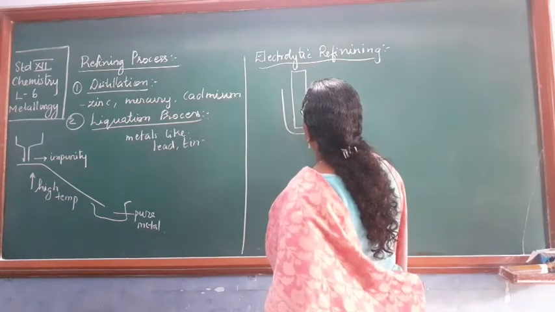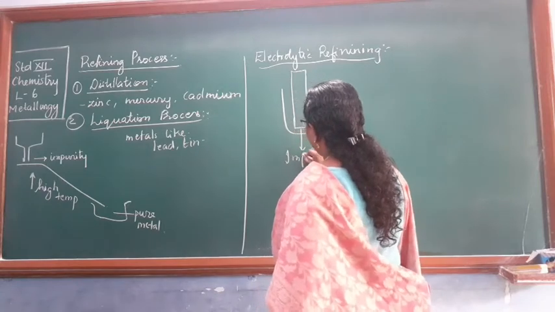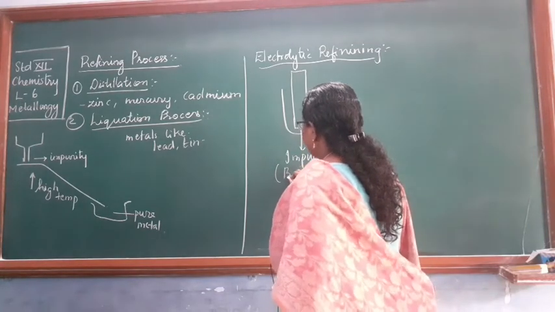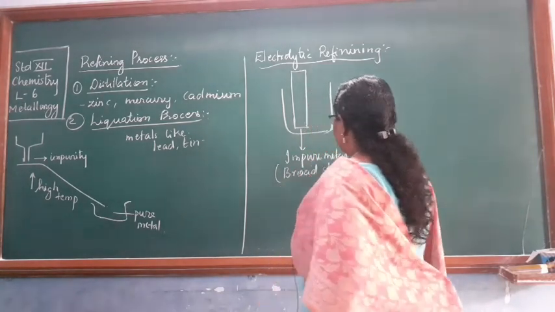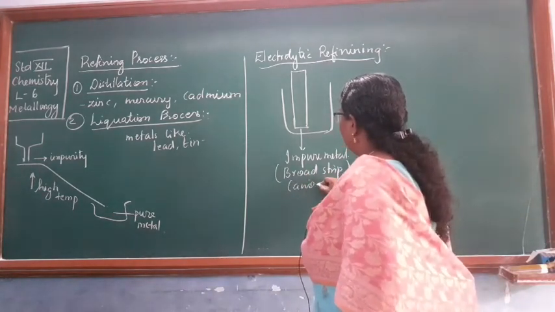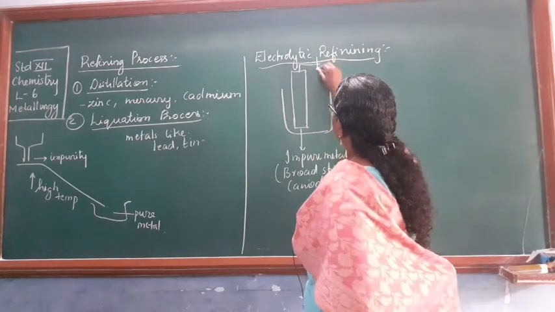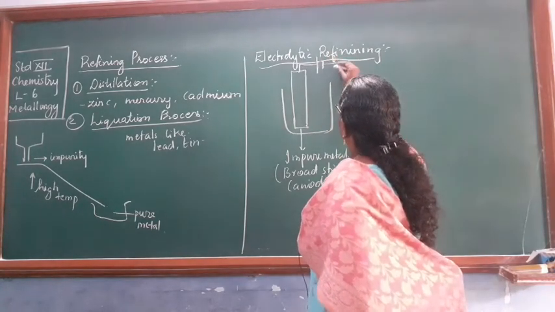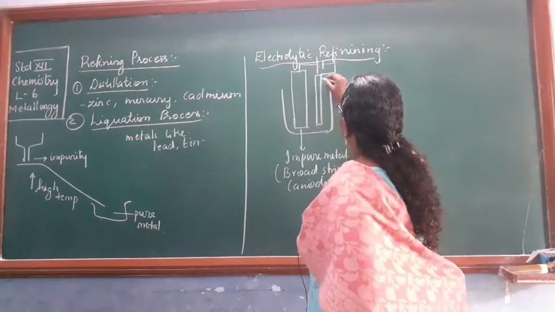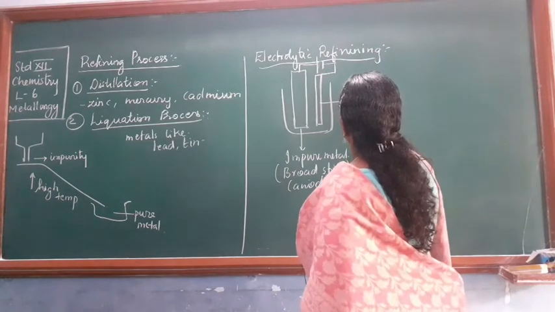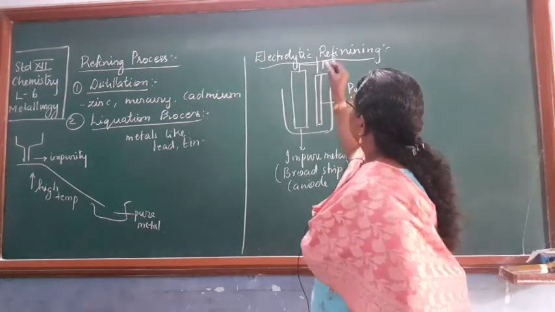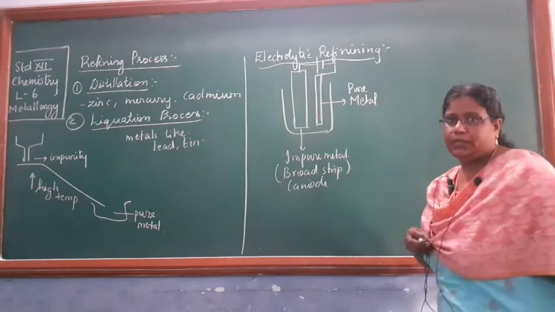You will take it as your anode. This impure metal will be a broad strip, and this should be taken as your anode. Anode means you will connect it to the positive terminal of the source, and you will take a thin strip of the pure metal and connect it to the negative terminal, behaving as your cathode.